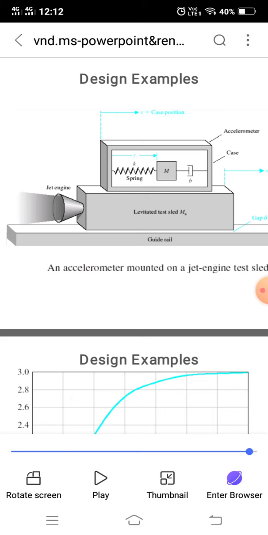This mechanical translation system concludes this design example as a frequency graphical representation of the accelerometer mounted on a jet engine.